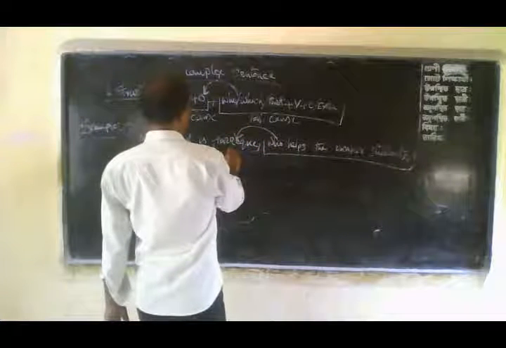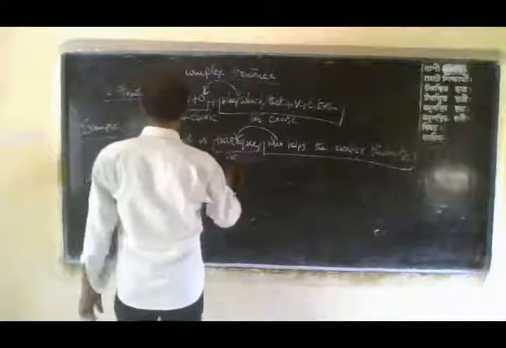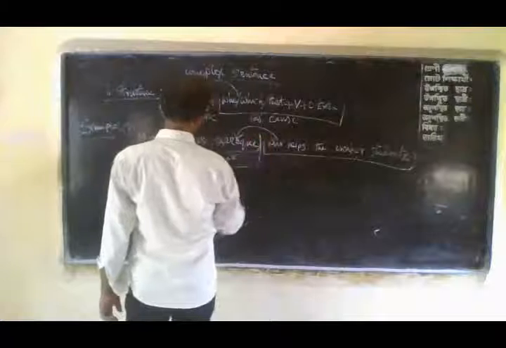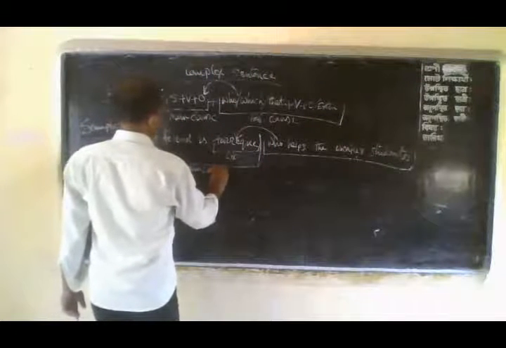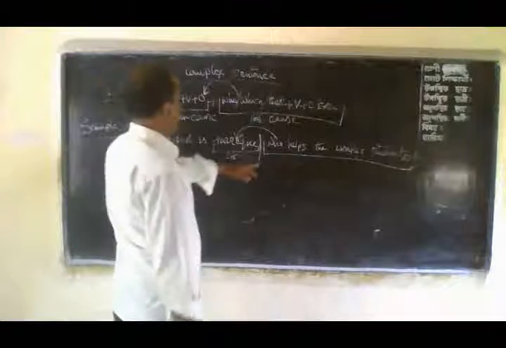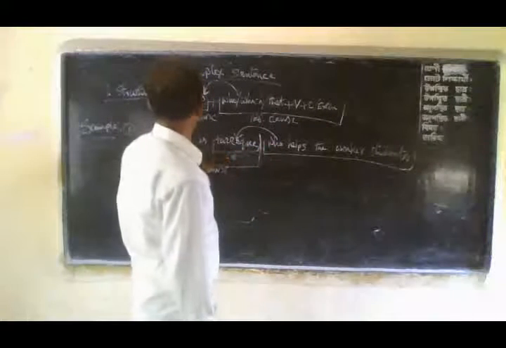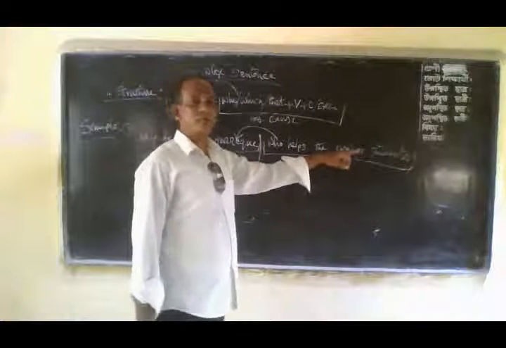That is the object of the main clause, and this part is totally the main clause. Who means Tariq. My friend is Tariq, who helps the weaker students.